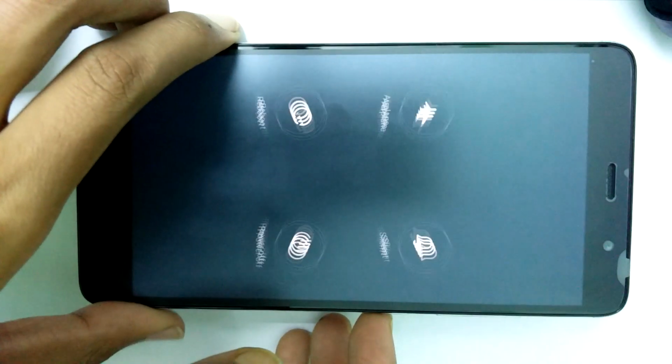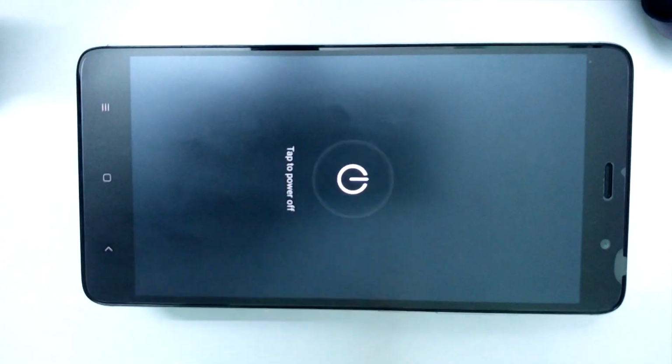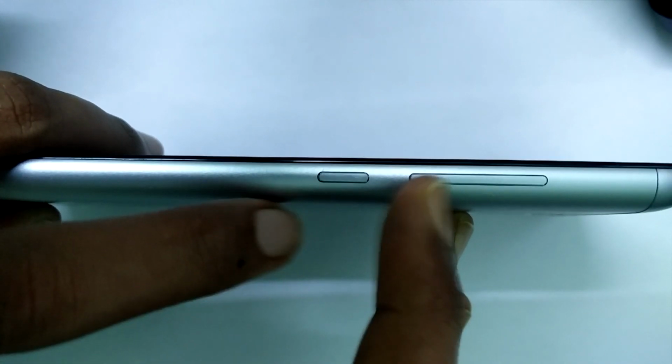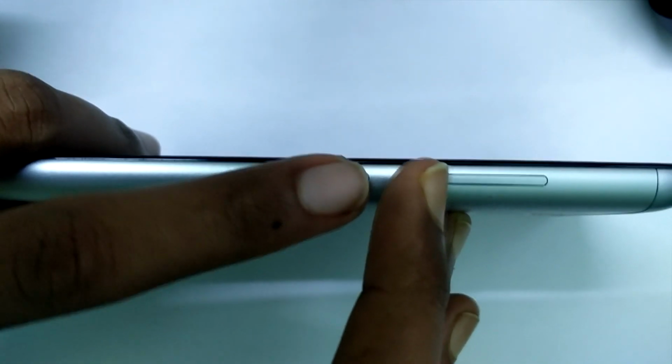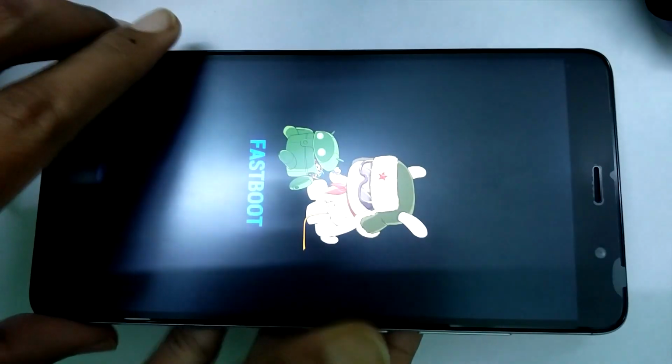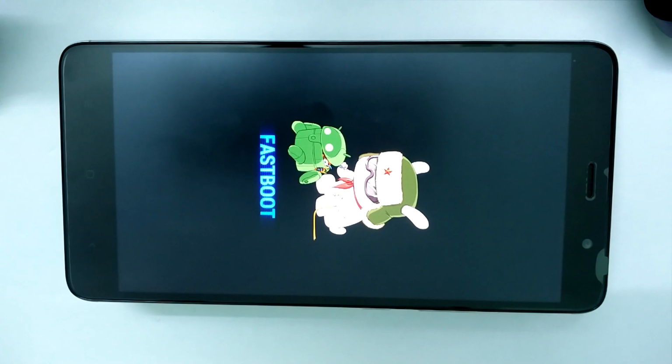So just power up your phone and press volume down plus power button, and your phone will boot into Fastboot mode. And before doing that, please make a backup of your internal storage because it will be deleted.